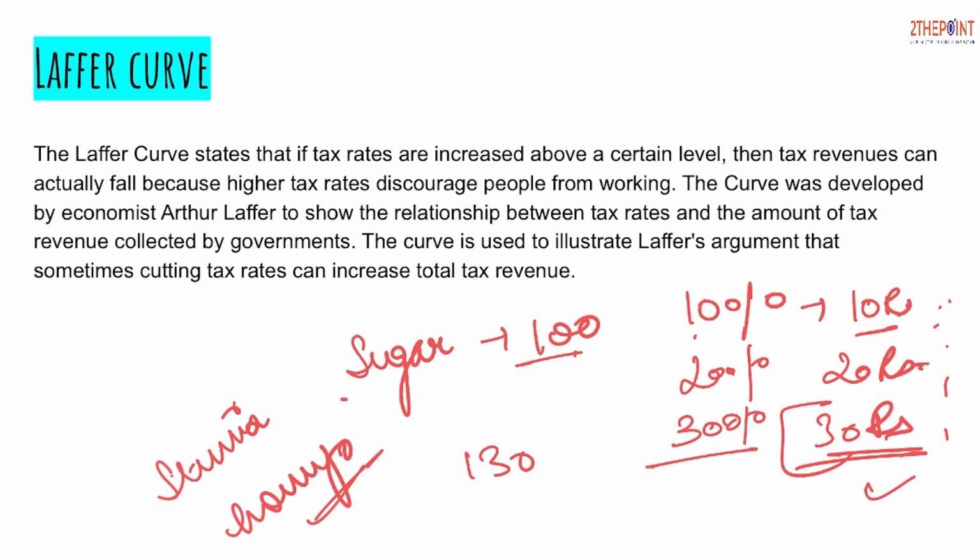So this is what the Laffer curve says: if the tax rates are increased above a certain level, the tax revenues can actually fall, because the higher tax rate discourages people from working or consuming the goods which they were consuming earlier. The curve was developed by an economist called Arthur Laffer to show the relationship between the tax rate and the amount of tax revenue collected by the government. So what does this curve represent? A relationship between the tax rate and the amount of tax collected by the government.